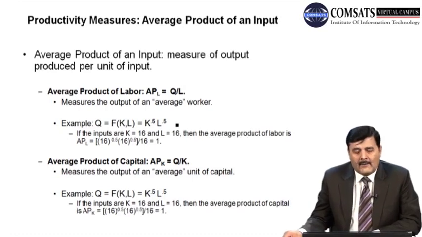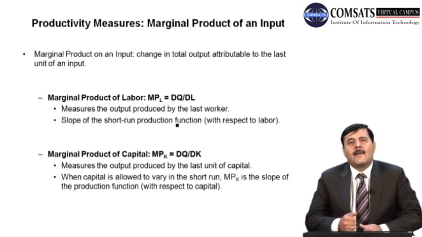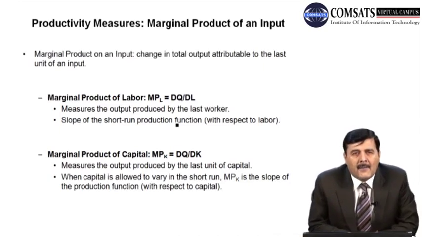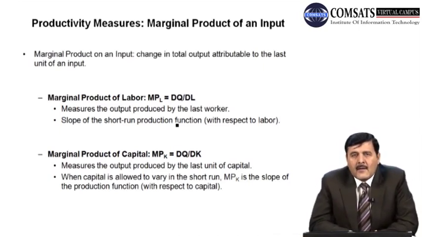इसी को आगे बढ़ाते हैं और हम देखते हैं कि एक तीसरा जो measure है, productivity measure, is the marginal product of input. अभी आपने पढ़ा होगा, हमने पढ़ा था last time in the first lecture, one of the 10 principles that rational people think at margin, so they compare marginal productivity, marginal output, right? So that is a very important concept, right? So we would like to learn in detail this concept.